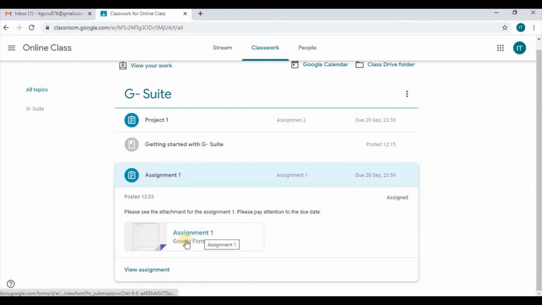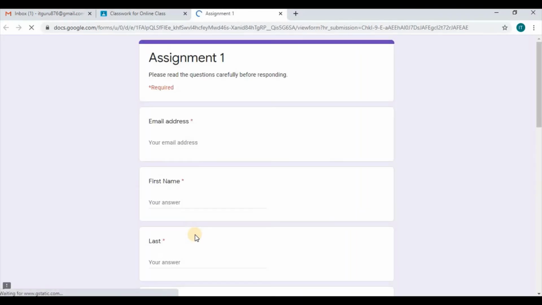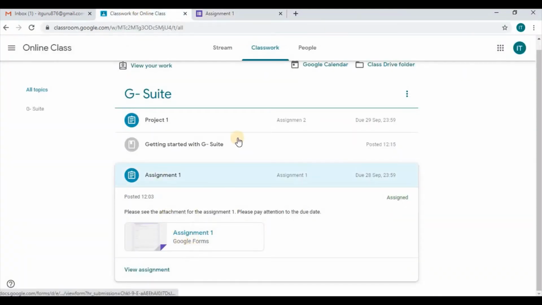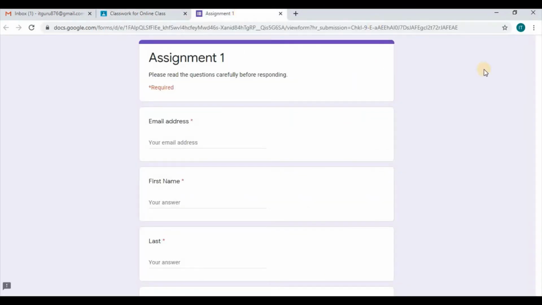Now once I select the assignment 1, it will bring me to the designated area based on the type of attachment that was there, and the option that was there was a Google form. So this assignment seemed to be a quiz, so the indications are there to say that it is required, and it says to enter email account. Again, I'm going to go ahead and fill this out.